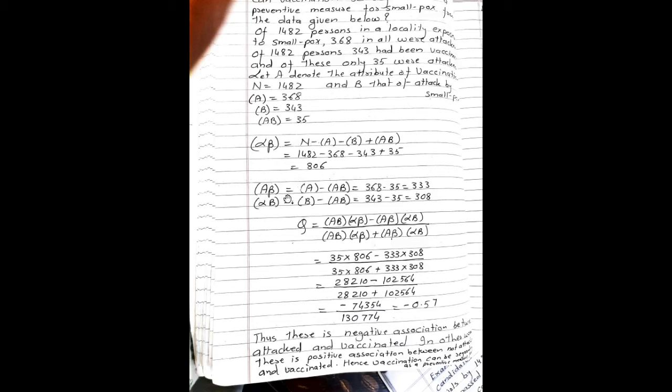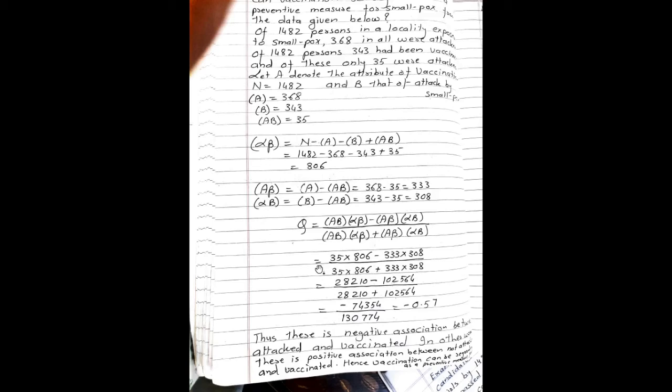Formula for A beta is given as A minus AB. So 368 minus 35, which is equal to 333. And alpha B value can be calculated as B minus AB, which is equal to 343 minus 35, which is nothing but 308. So we can find the value of Q, that is Yule's coefficient of association, as AB into alpha beta minus A beta into alpha B divided by AB into alpha beta plus A beta into alpha B. So replace all the values.